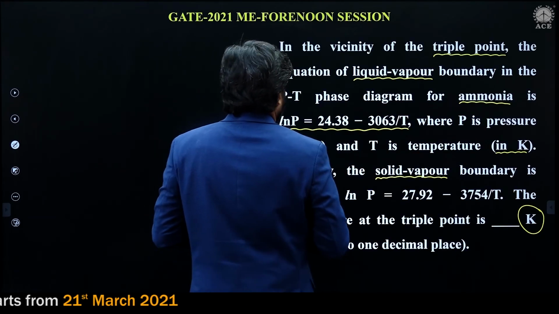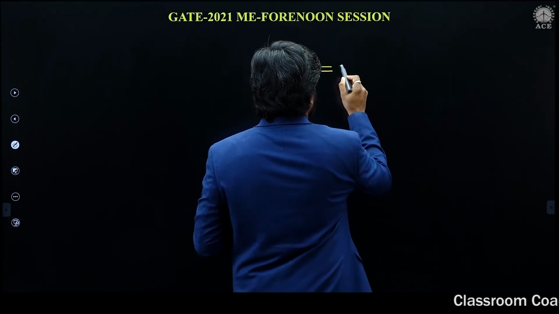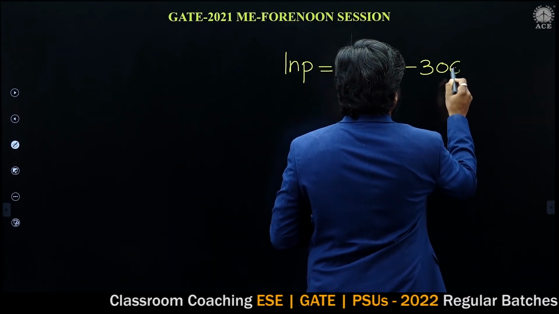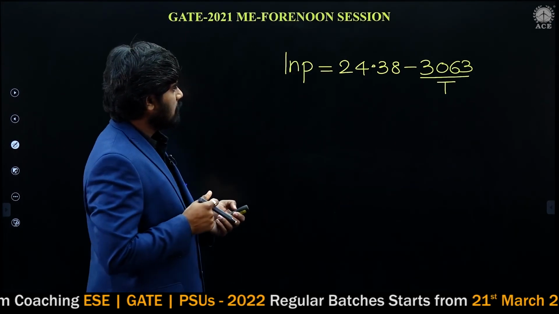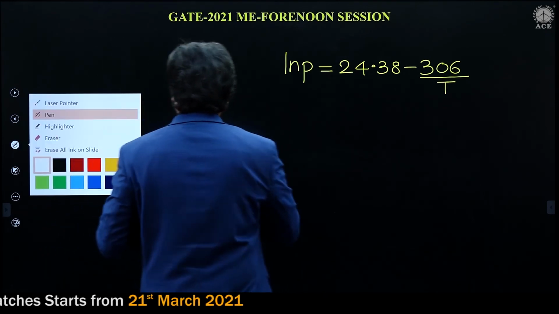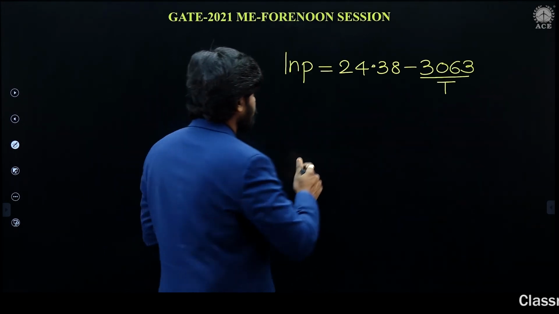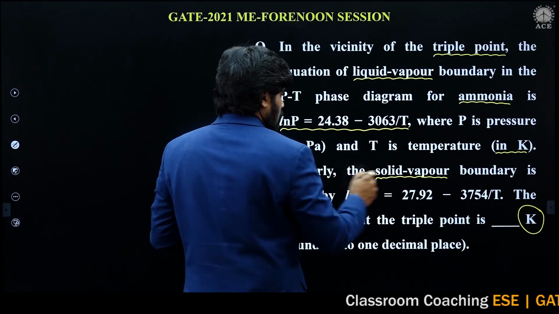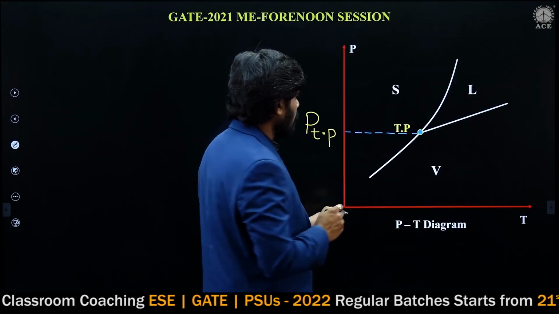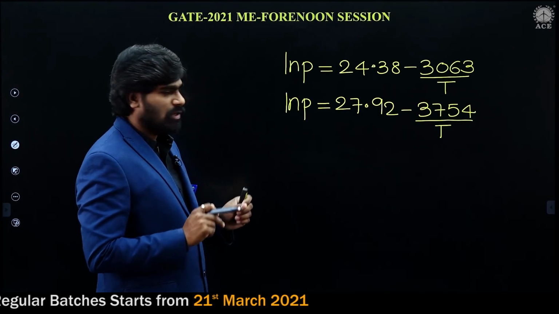First equation, ln P is equal to 24.38 minus 3063 by T. Second equation, ln P is equal to 27.92 minus 3754 by T. So there are two equations given in the problem.